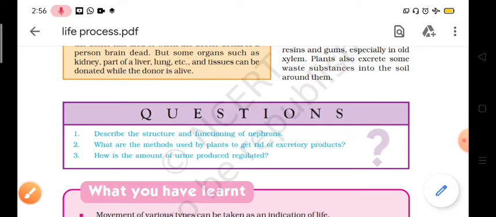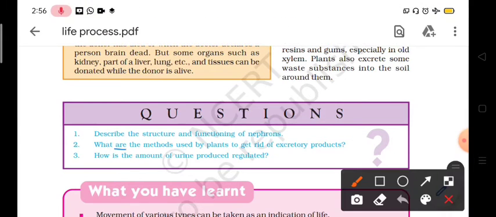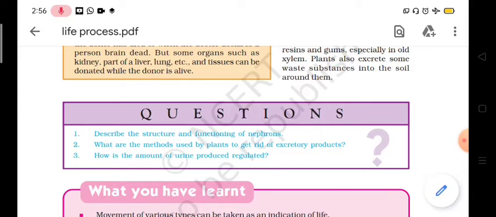The second question, what are the methods used by plants to get rid of excretory products? And about this we have already discussed before this question. Now the third question, how is the amount of urine produced regulated?